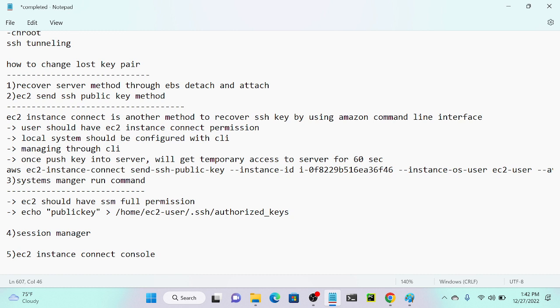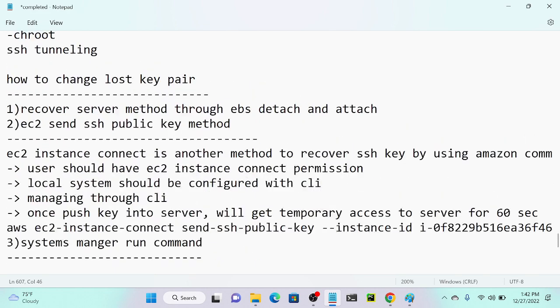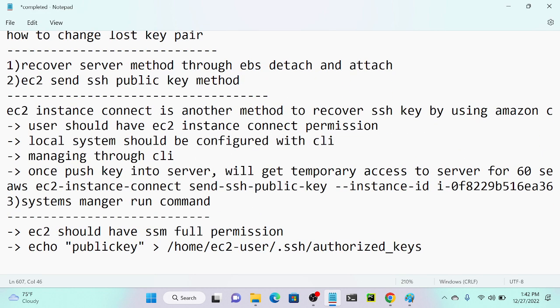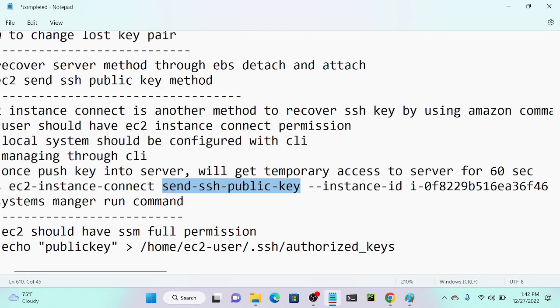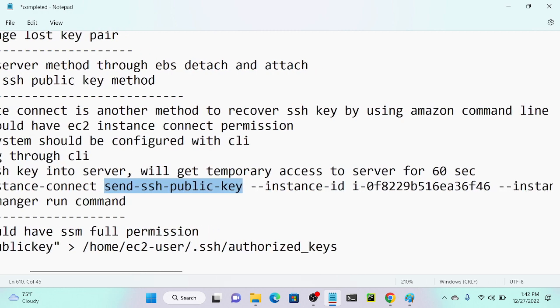aws ec2-instance-connect. I'll just make it larger. Okay, this one: aws ec2-instance-connect send-ssh-public-key. Send SSH public key. So this is the easiest method. Rather than using EBS attaching and detaching, this is the easiest method.